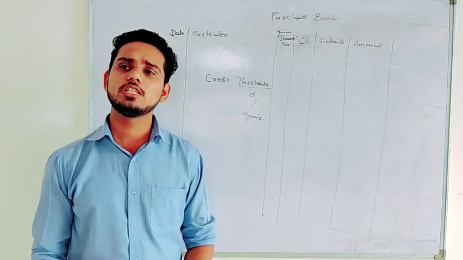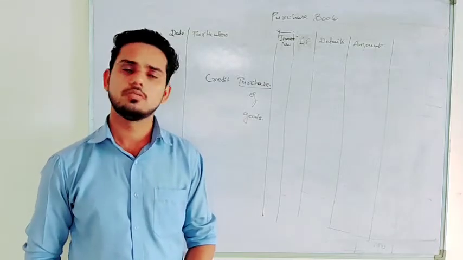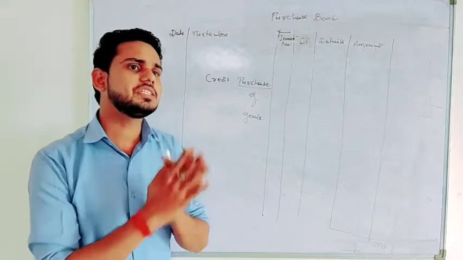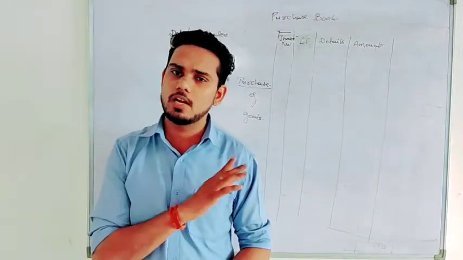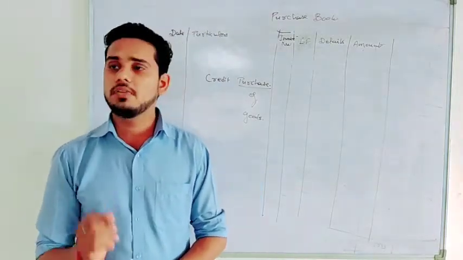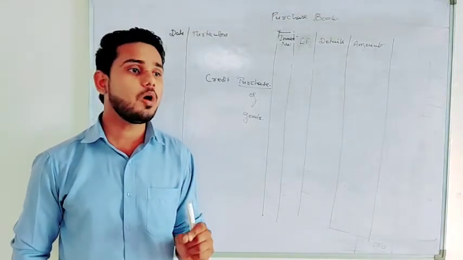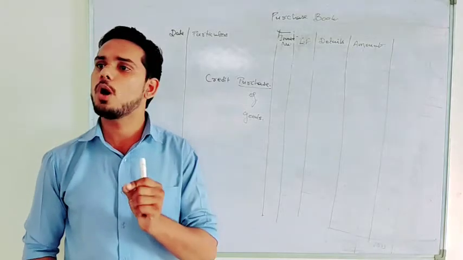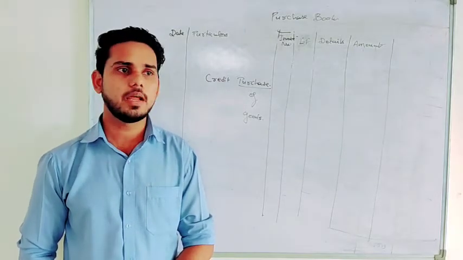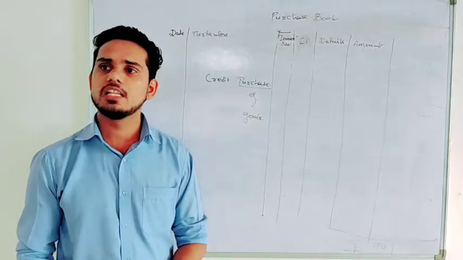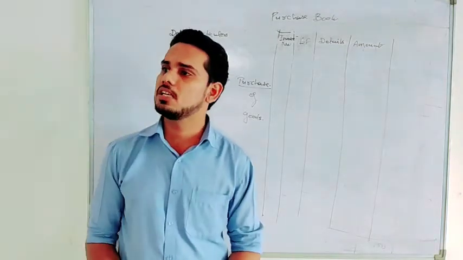Same way you can understand sales book also. Format is same for sales book. The way of writing transaction in sales book is similar to purchase book also. The only thing that you need to remember in case of sales book, you will record what? Credit sales of goods only. Right? Cash sales will not be recorded. No confusion. And same is with purchase return and sales return.